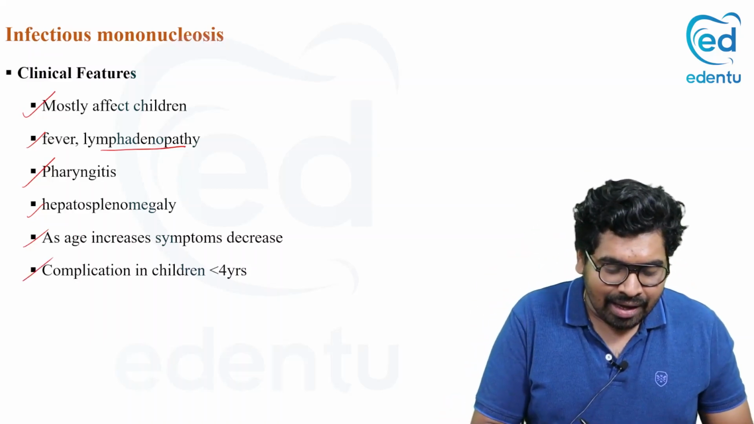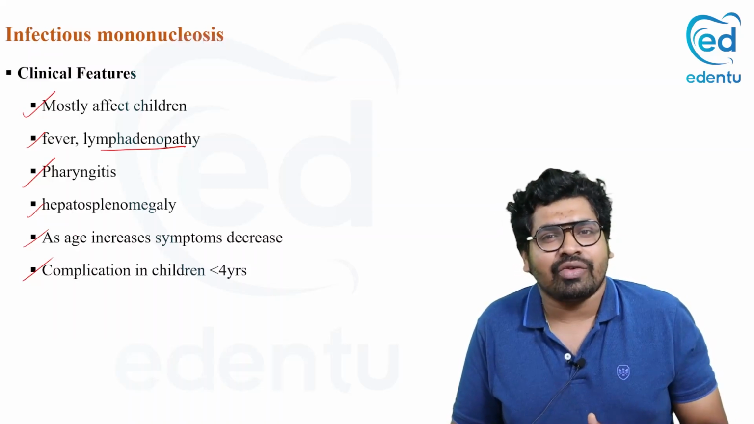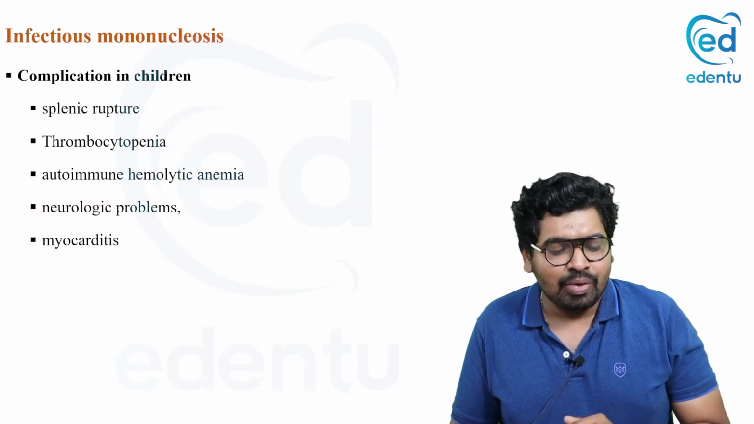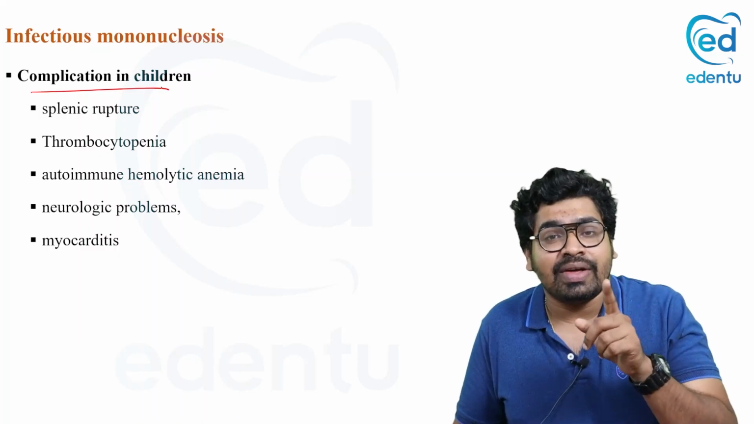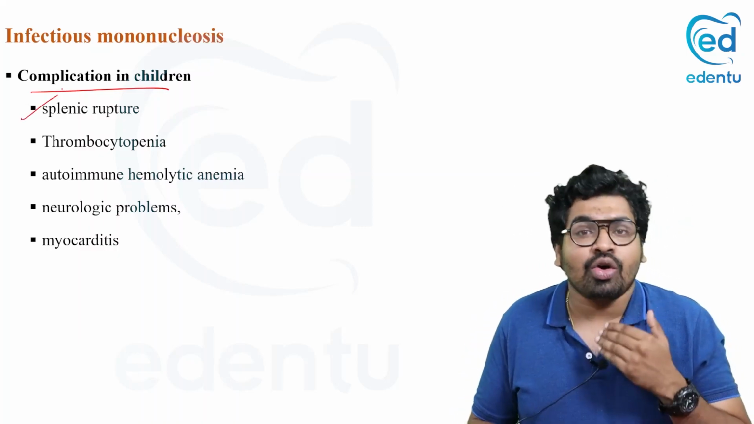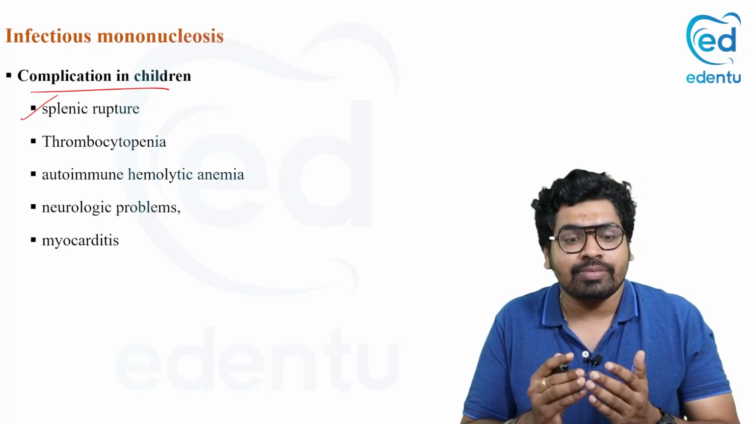Complications are seen in children who are less than 4 years of age. So these are the clinical features of infectious mononucleosis. What are the complications in children? This is very dangerous if it occurs in children less than 4 years. There is a rupture of the spleen. Because of the megaly, the spleen will rupture.